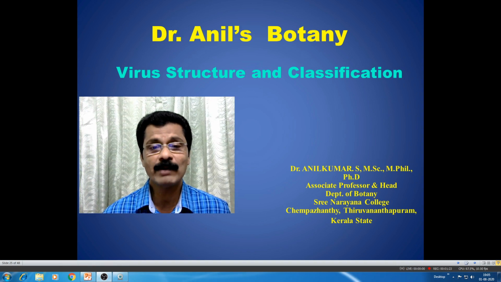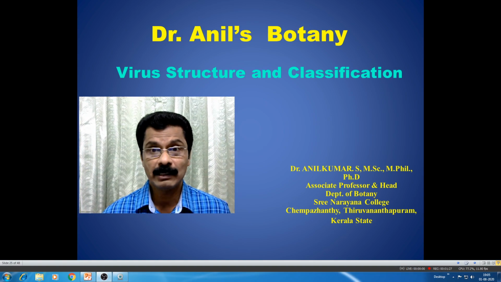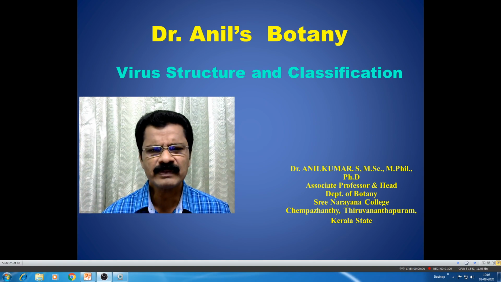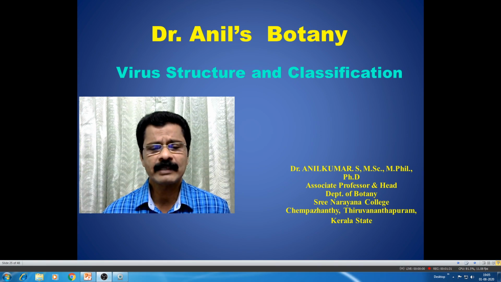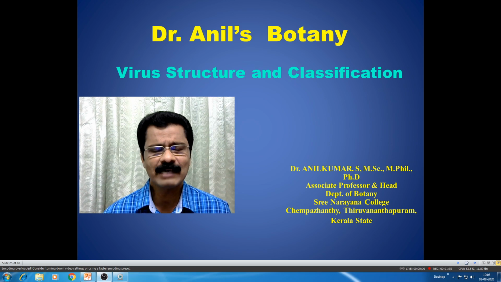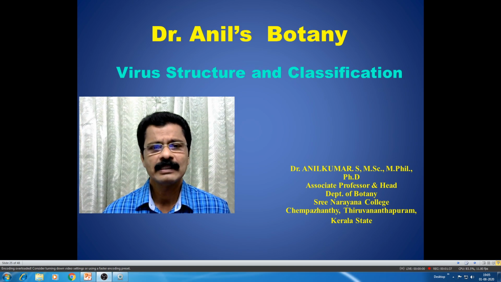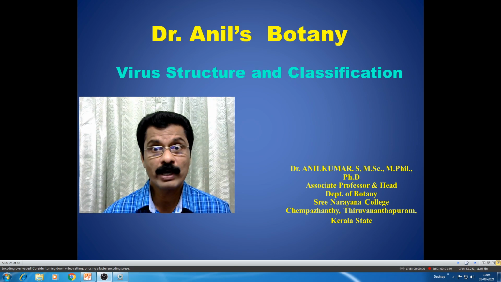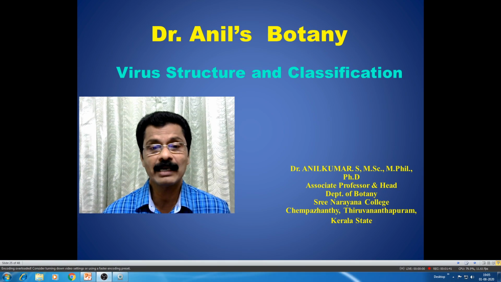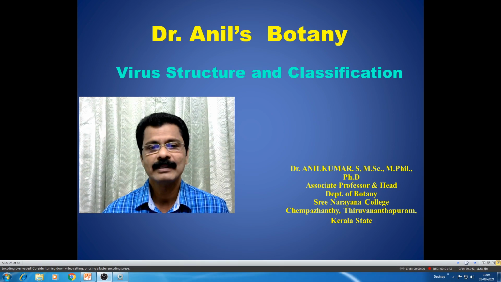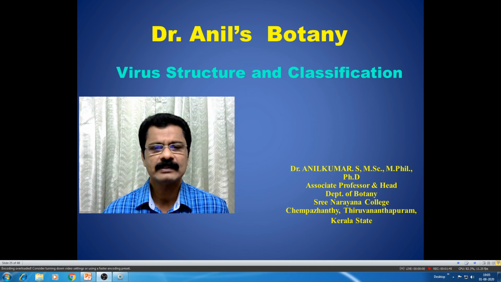And structure we have also seen, different shapes in the last class. There are three types of structures we can see: helical viruses, then icosahedral or polyhedral viruses, then complex viruses.